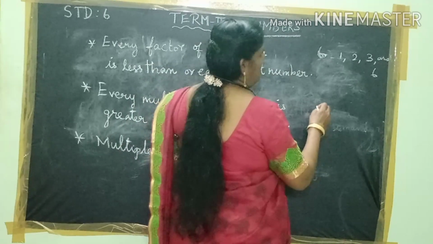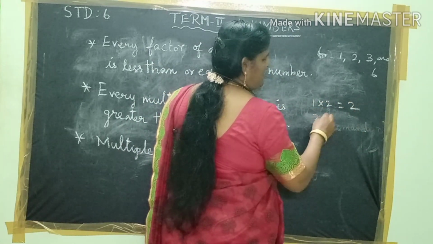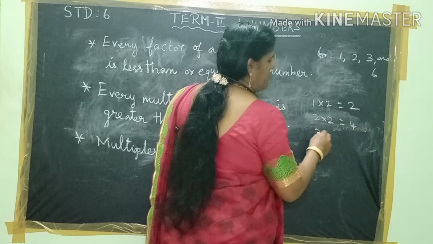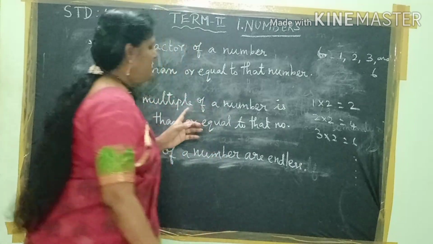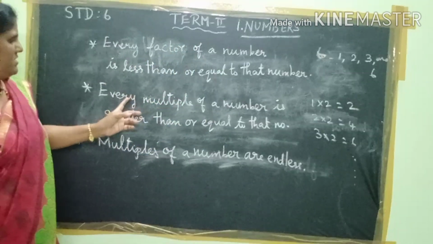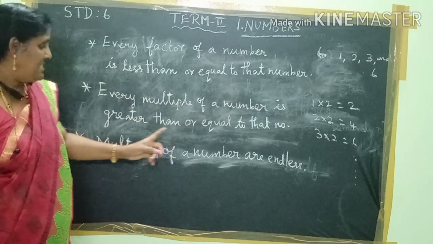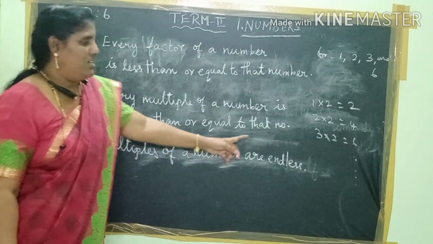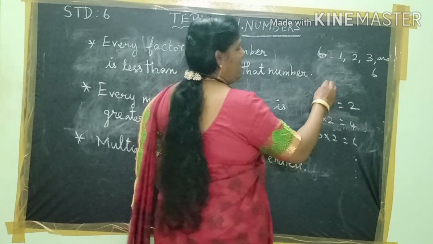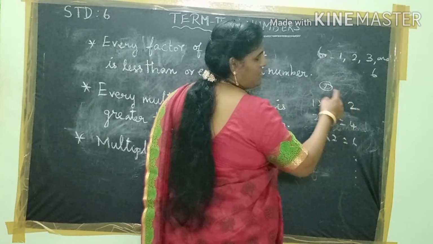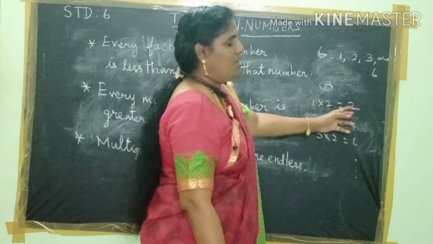If you take the 2 table, 1 two is 2, 2 twos are 4, 3 twos are 6, and so on. In the 2 table, 2 is equal to the number, and 4, 6 and so on are greater than the number.